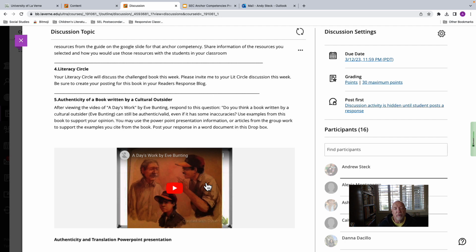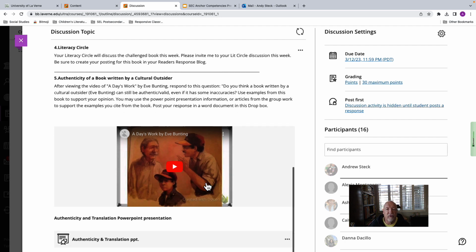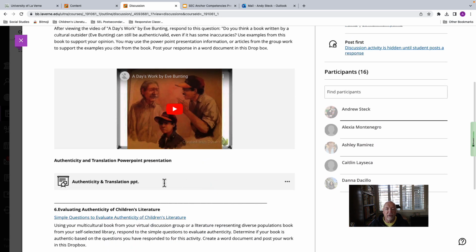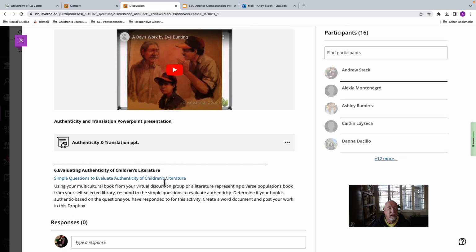Use examples from this book to support your opinion. You may use the PowerPoint presentation information or articles from the group work to support the examples you cite from the book. Post your response in the Word document in this Dropbox. This is the authenticity and translation PowerPoint that you can use information from. The articles are in the group work, and I'm going to share that with you in just a couple of minutes.